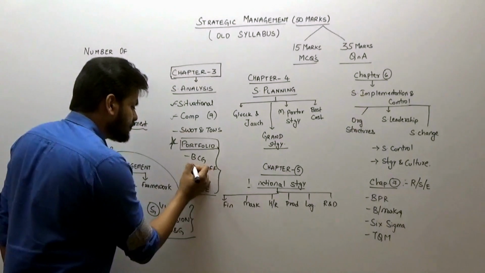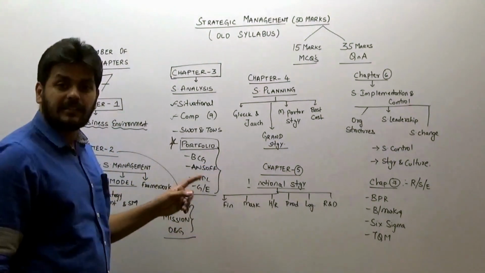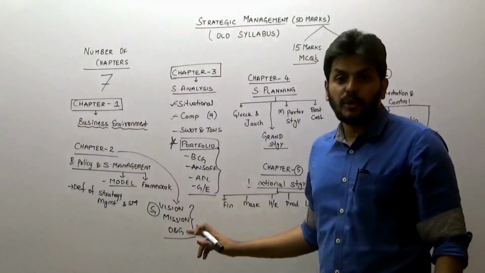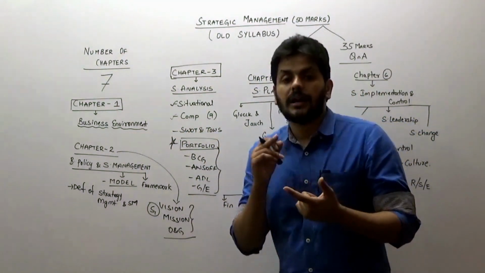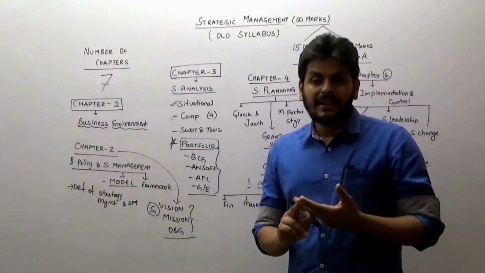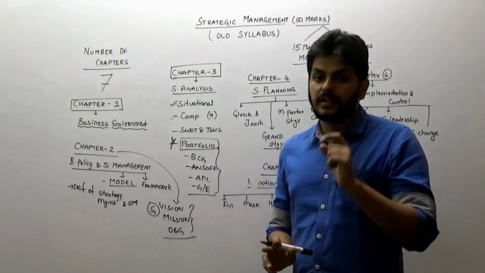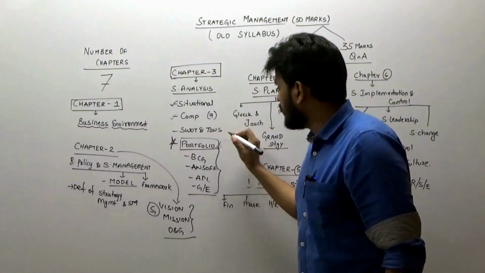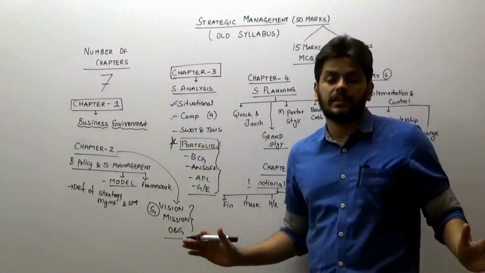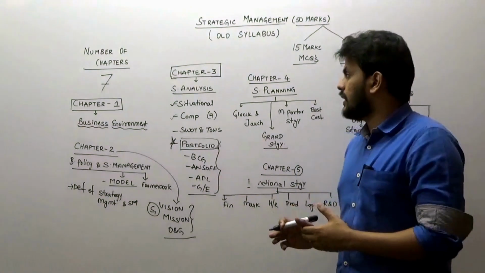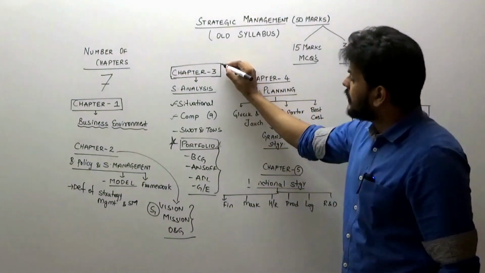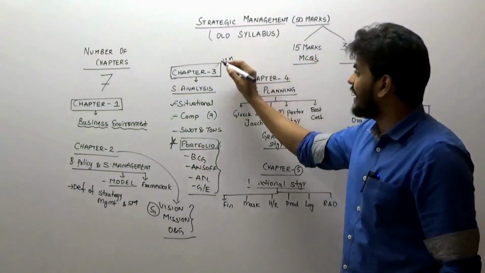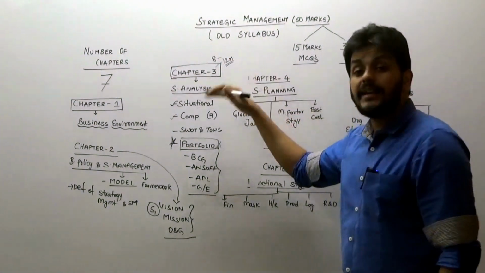Not only that, in portfolio analysis, there are 3 more sub concepts. Before reading all these 4 portfolio tools, you should be reading about SBUs, the product life cycle, and the concept of experience curve. Those 3 are also important short answer questions. So everything that is there in portfolio analysis, don't miss it. Predominantly this chapter itself accounts for roughly around 12 marks. I'm not saying exactly 12, so anywhere ranging between 8 to 12 marks.